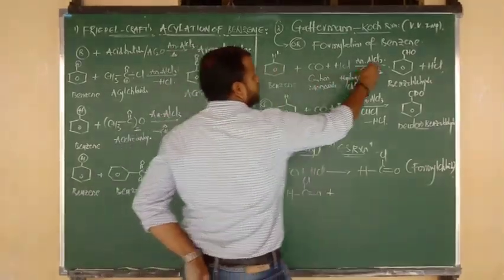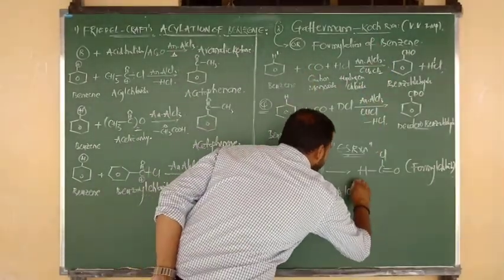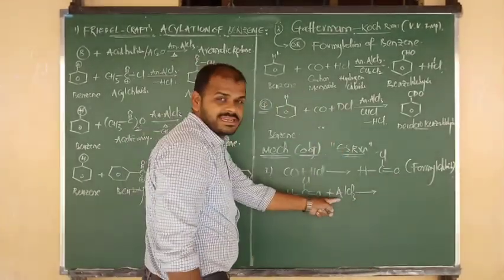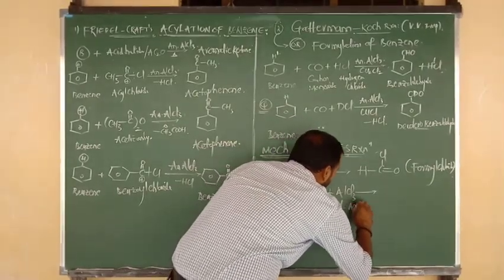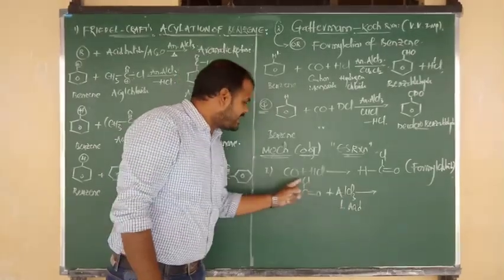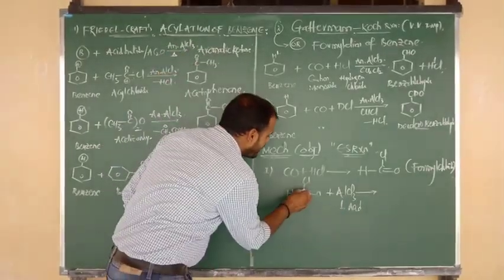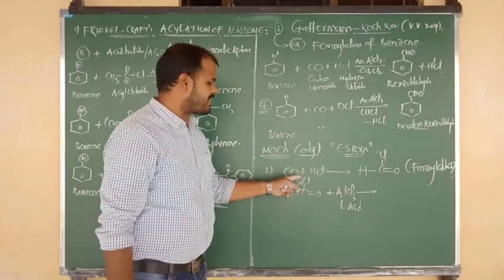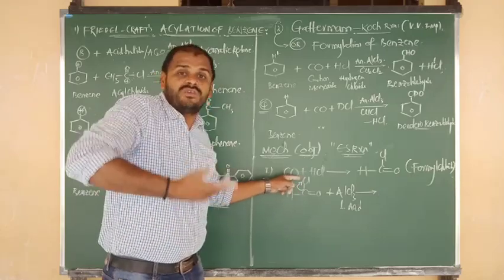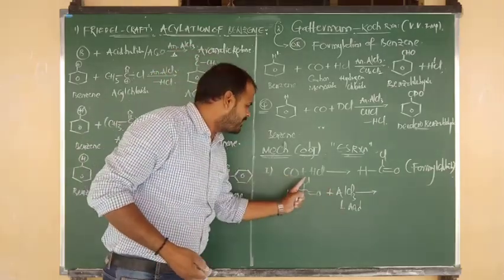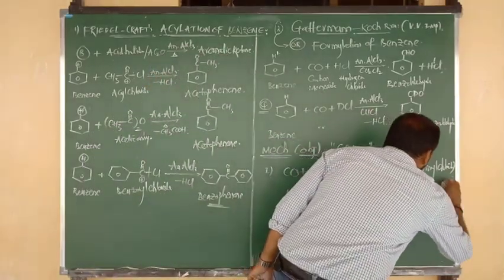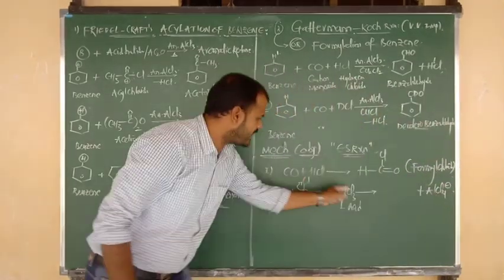Now such formyl chloride, H bonded to C double bond O, this reaction takes place in presence of what, beta? Anhydrous AlCl3. AlCl3 is nothing but a Lewis acid. A Lewis acid is nothing but an electron deficient compound, and Cl minus is electron efficient. So here we break this bond, because as compared to carbon, chlorine contains more electronegativity. Cl minus means efficiency, and Lewis acid means deficiency. Between efficiency and deficiency, they are making a new bond. So AlCl3 is converted into AlCl4 minus, like this.